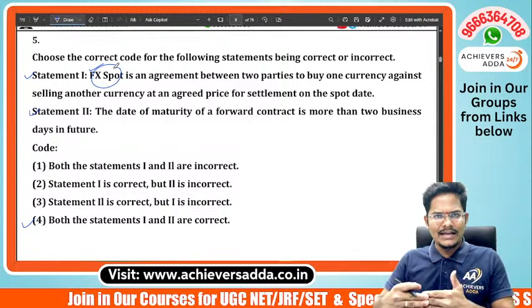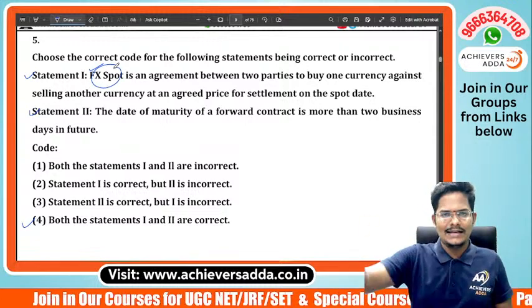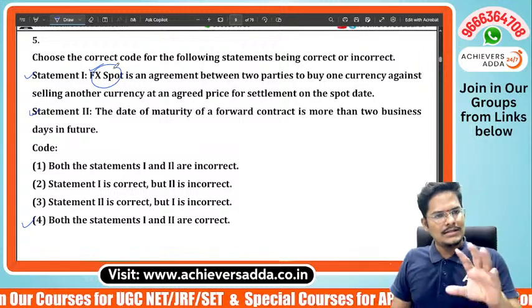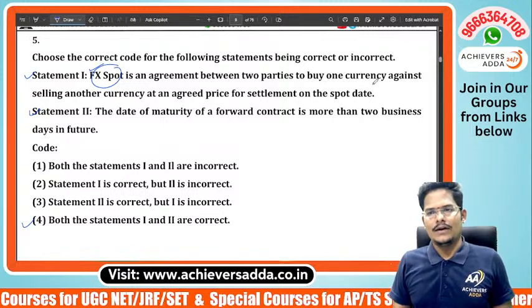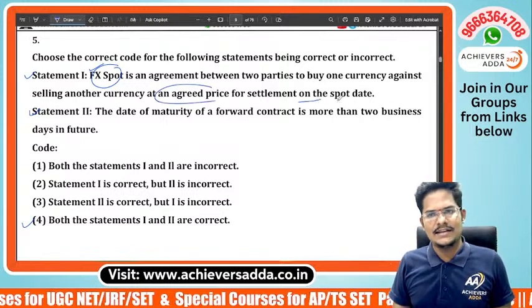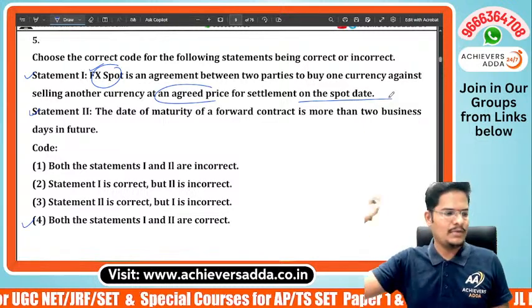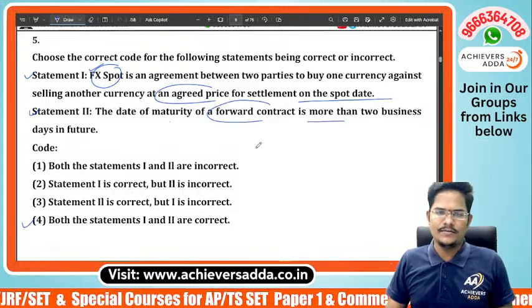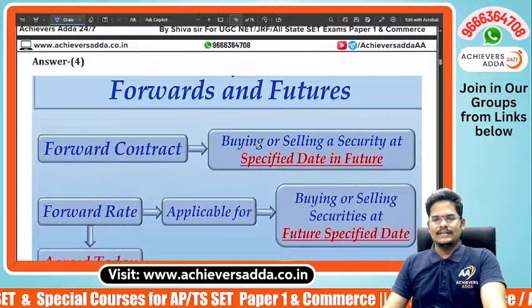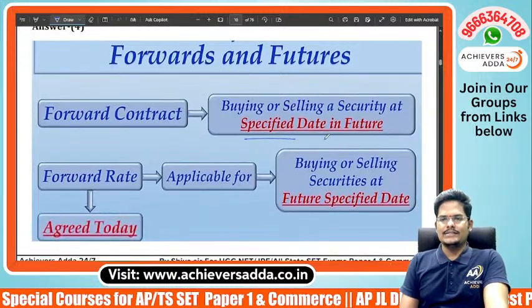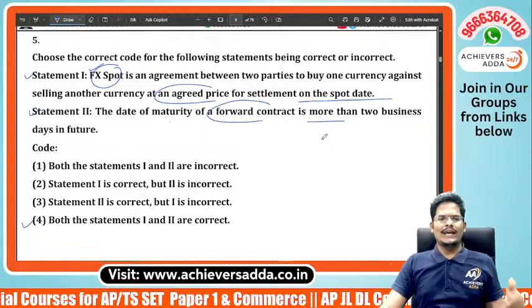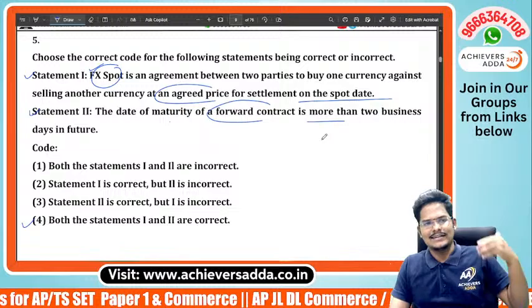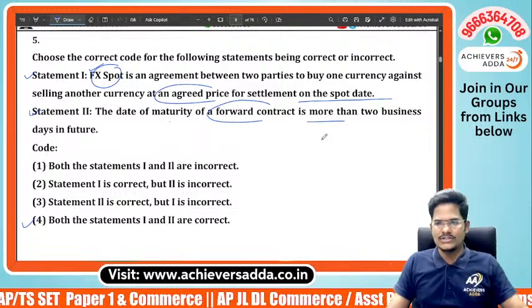Spot is nothing but immediate, like a vegetable market. You give the money and take the vegetables. You give the money to the Kirana store and take the goods from the Kirana. That's a spot agreement: one currency against another currency at an agreed price on the spot date. On spot we are buying and selling. Whereas the date of maturity of a forward contract is more than 2 business days in the future. A forward contract is buying or selling a security at a specified date in the future. Whether it is 2 days or 2 months doesn't matter. When a future date is indicated, that is called a forward contract.